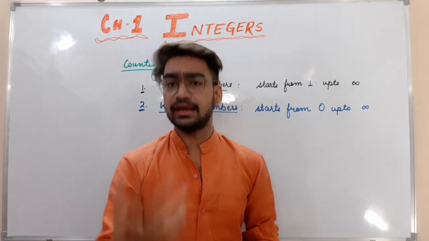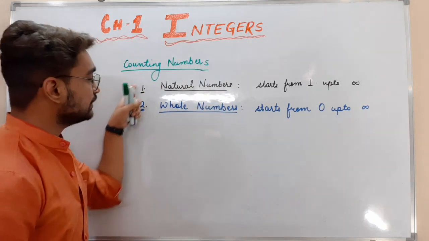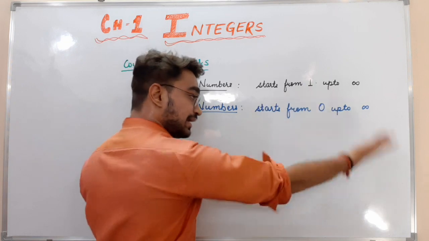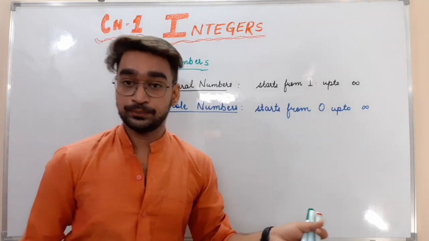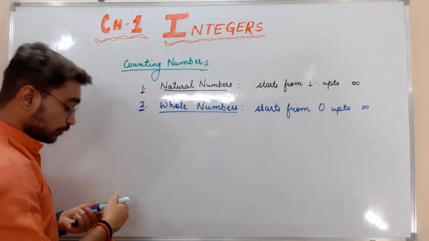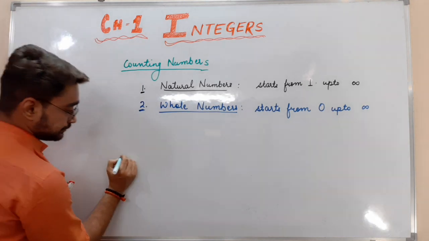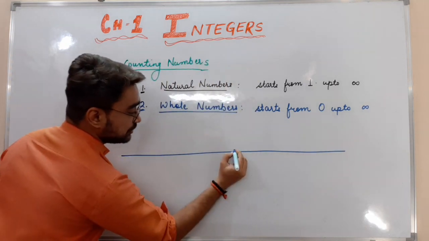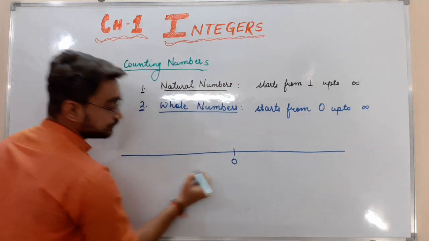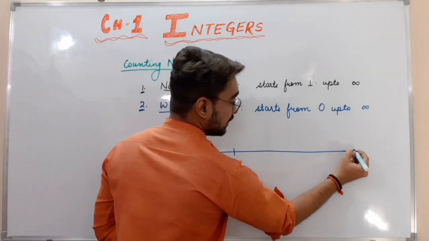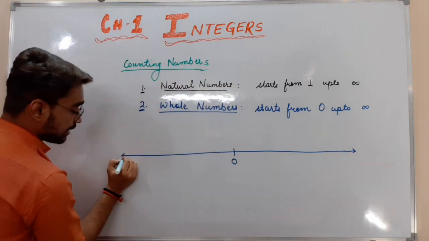What do you mean by negative numbers? Everyone knows that positive numbers are the ones coming on the right hand side of 0. Now what are the negative numbers? If I draw a number line, 0 should be at the center, and the number line should end with arrows.